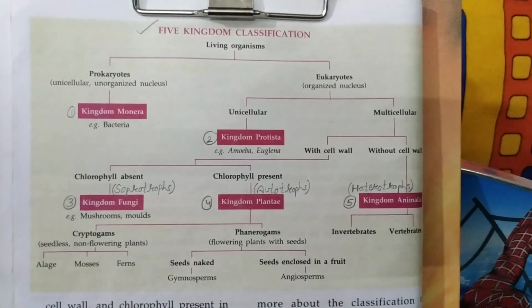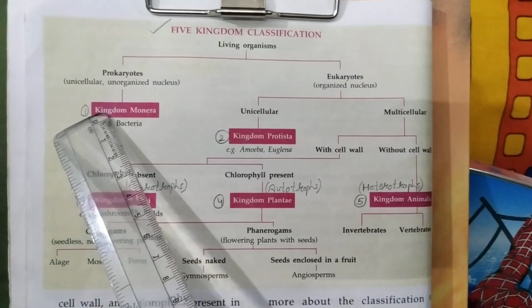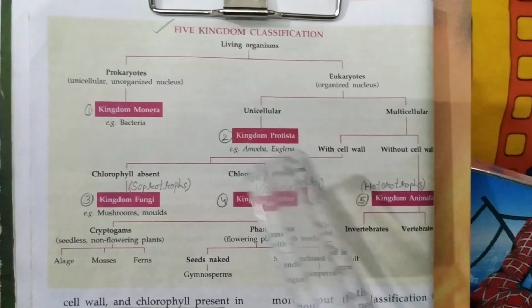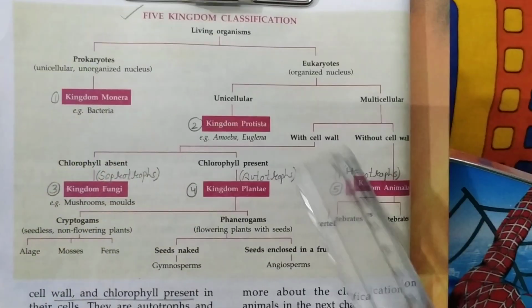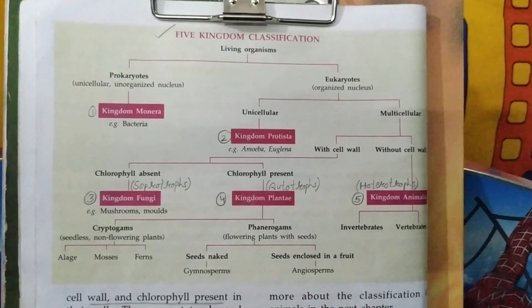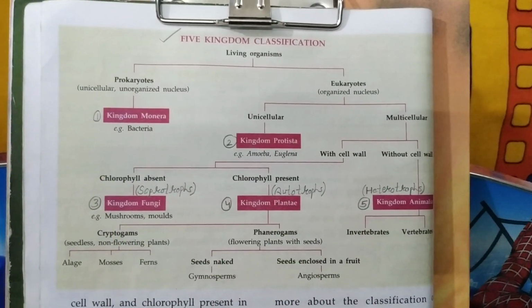You can see clearly how we move on from the simplest to the most complex kingdom. Simplest is kingdom Monera and most complex is kingdom Animalia. So this flowchart is the mind map of this chapter.